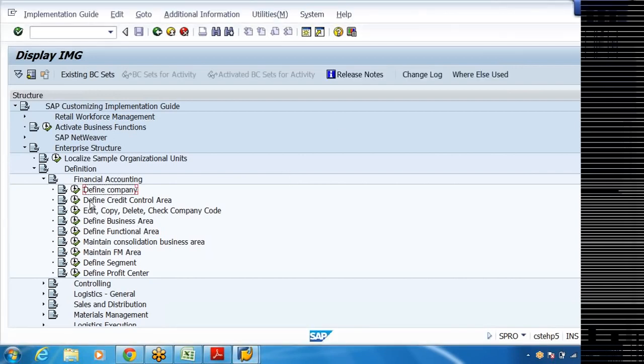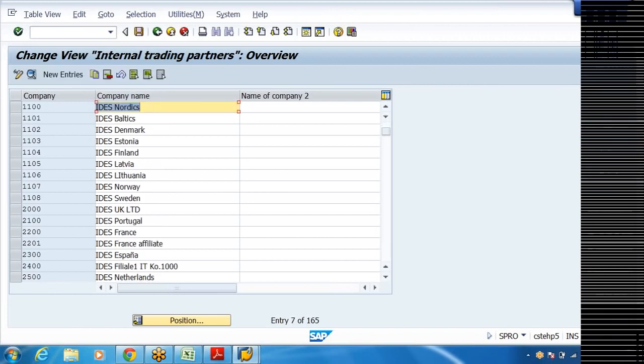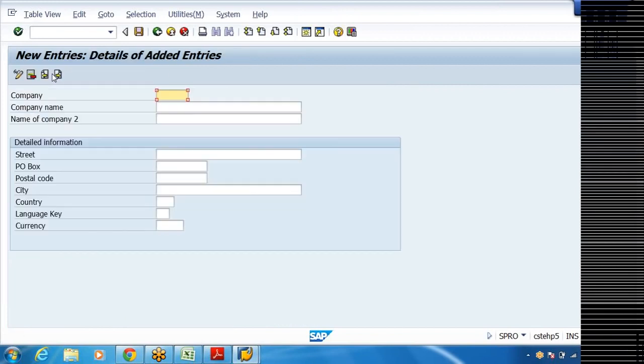Okay. So define company. Here sample data will be available, but of course we don't require this sample data for the time being. Let us create our own. So here I'm going to create one, say, company code, Dr. Reddy Labs. So I'll take, say, DRL group. You can create DRL group. Dr. Reddy Labs groups. Right.